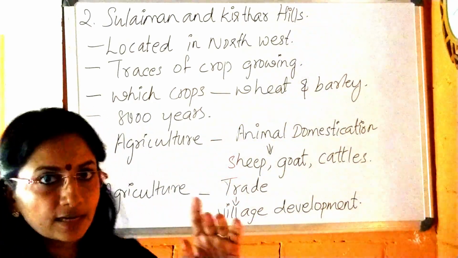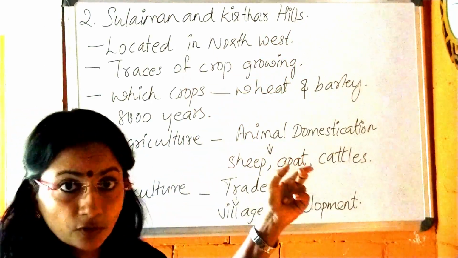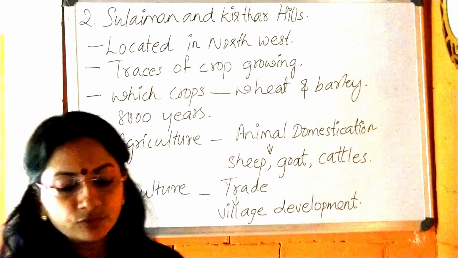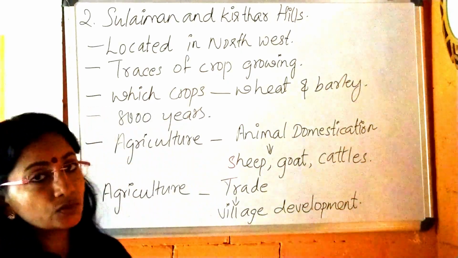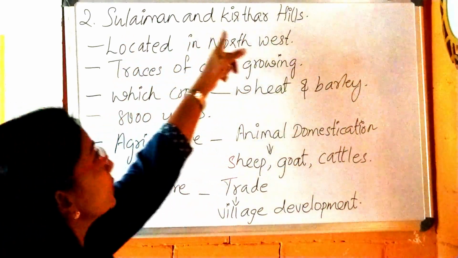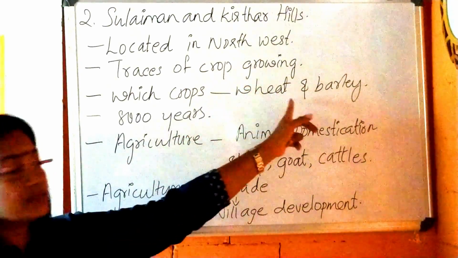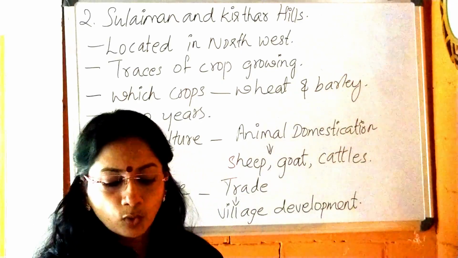The first crops we traced were wheat and barley, on the Suleiman and Kirdar Hills, now on the border of Pakistan. Remember these points. One thing you have to notice is that it was not on the banks of the Narmada. It was on the Suleiman and Kirdar Hills.